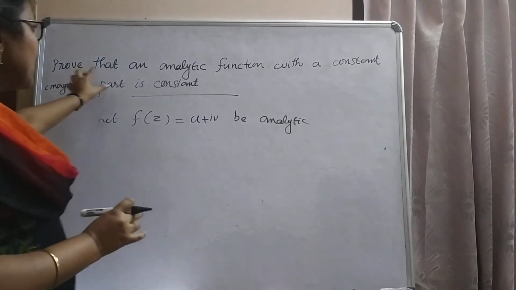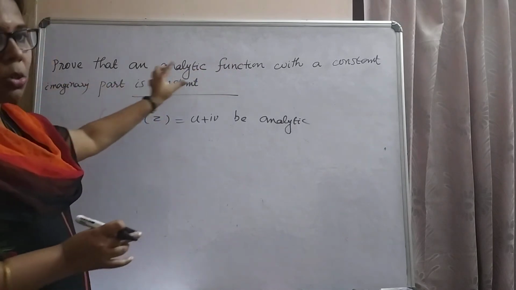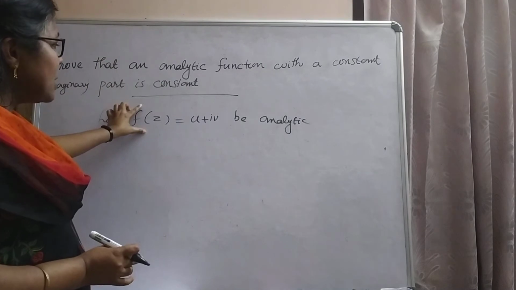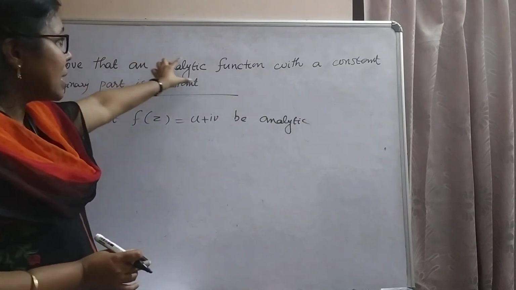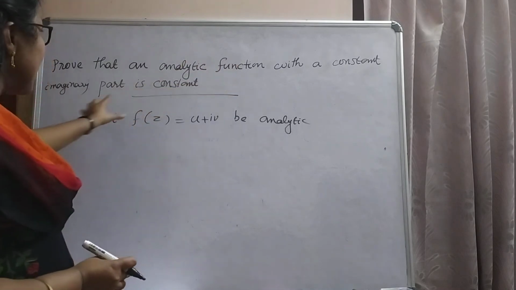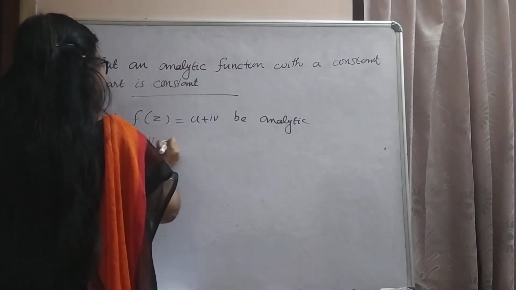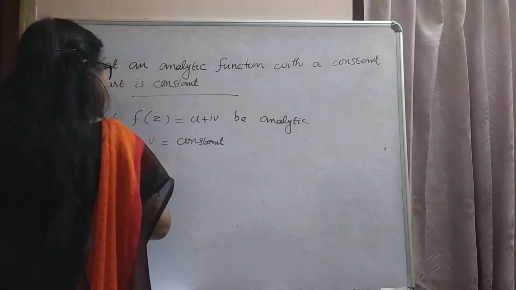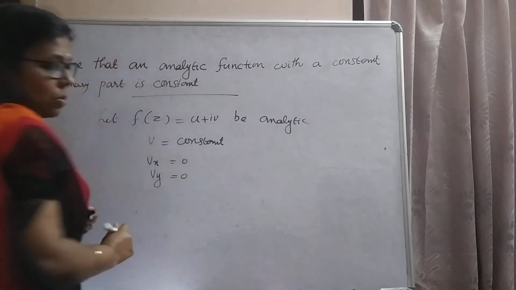Second question is, prove that an analytic function with a constant imaginary part is constant. That is, let f(z) equal to u plus iv be analytic. Since the function is given as analytic, here the imaginary part is constant. That is, v is constant, which implies vx equal to 0, also vy equal to 0.